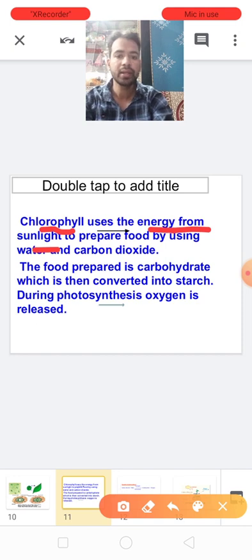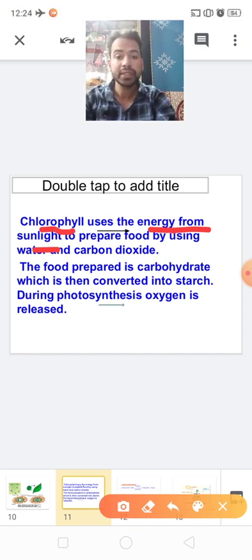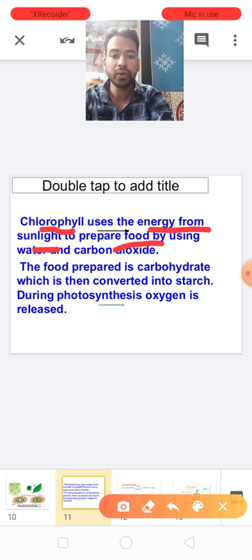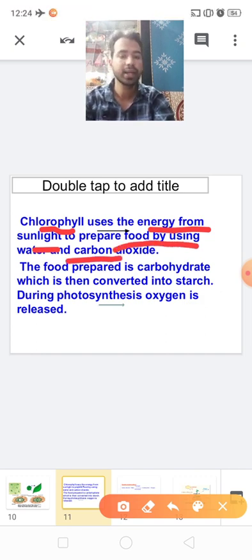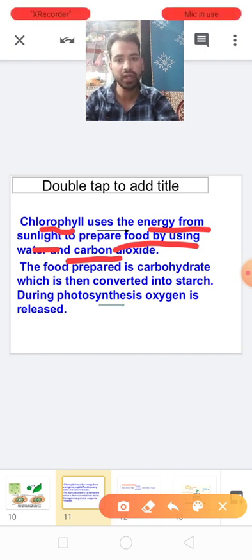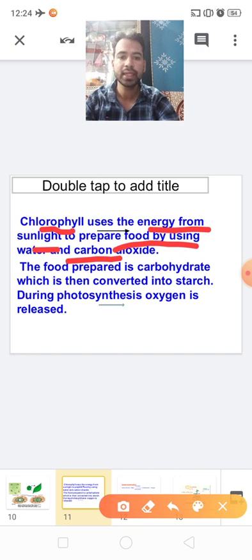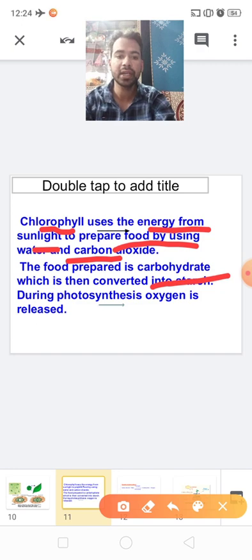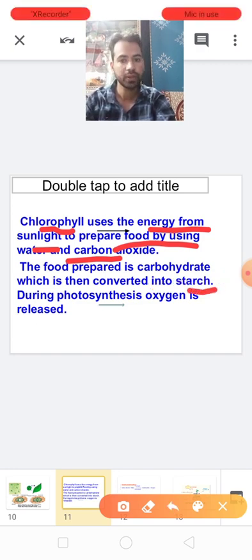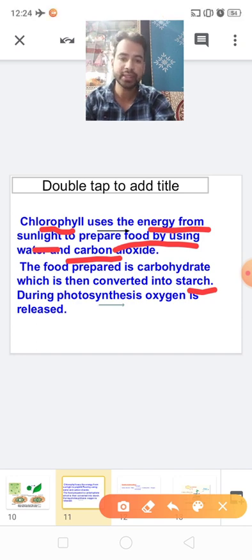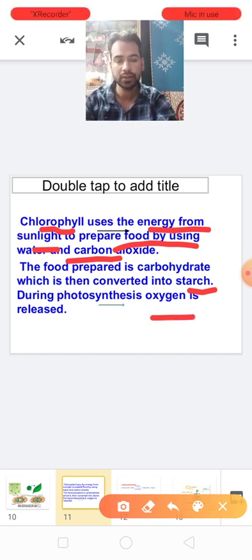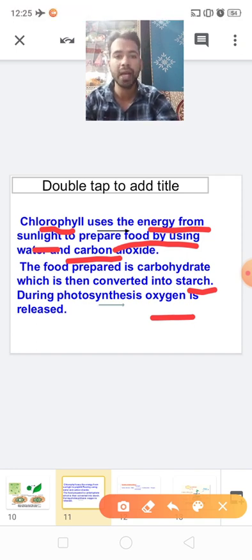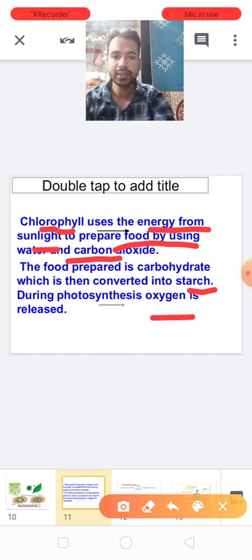It uses energy from the sunlight to prepare food by using water and carbon dioxide. Chlorophyll is a green pigment found in the leaf. So the product of photosynthesis is a carbohydrate. Later the carbohydrate is converted into starch. And during photosynthesis, oxygen is released. We can say that oxygen is the byproduct of photosynthesis.